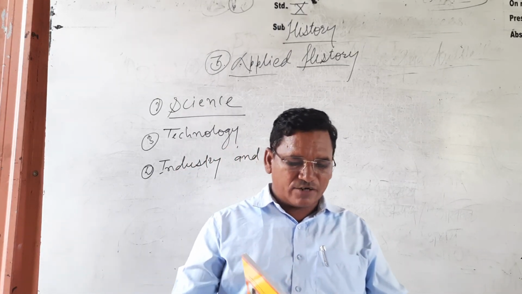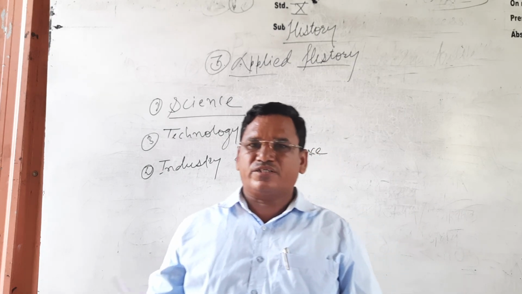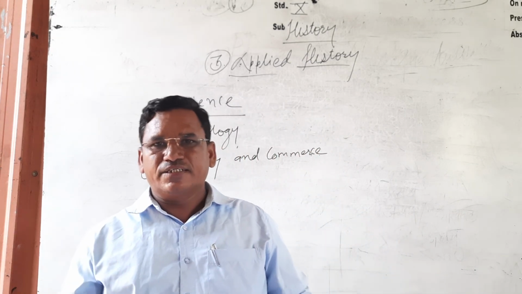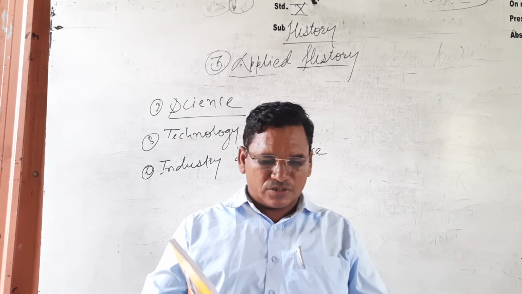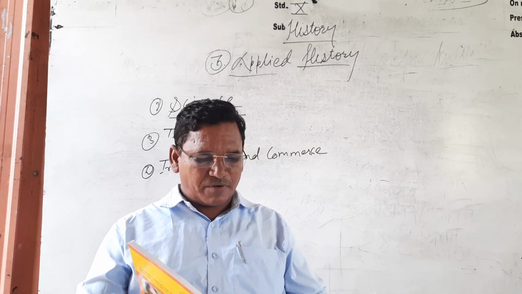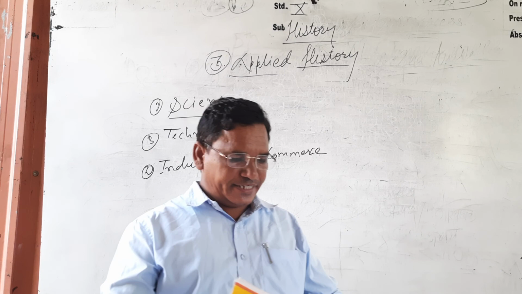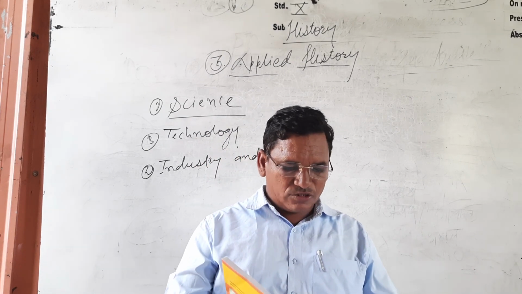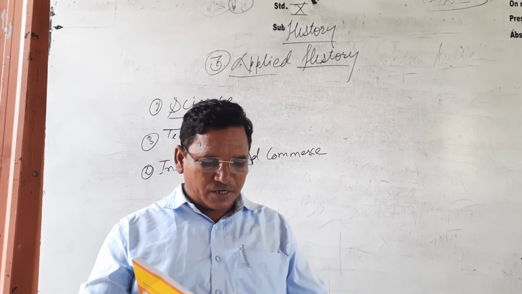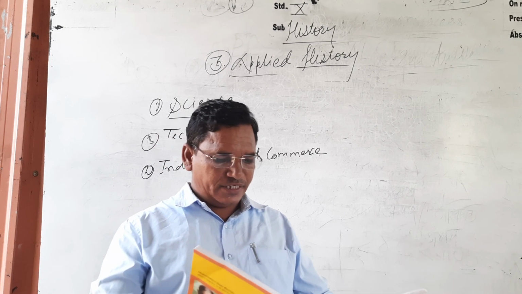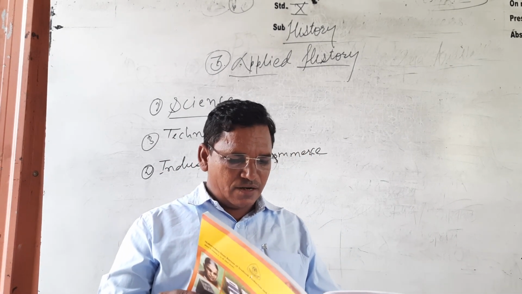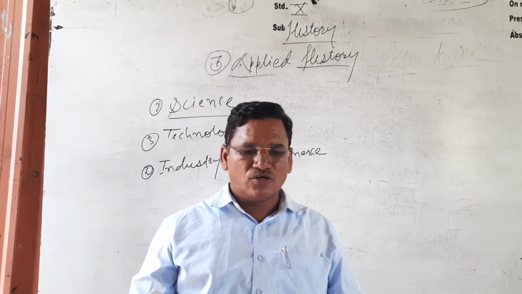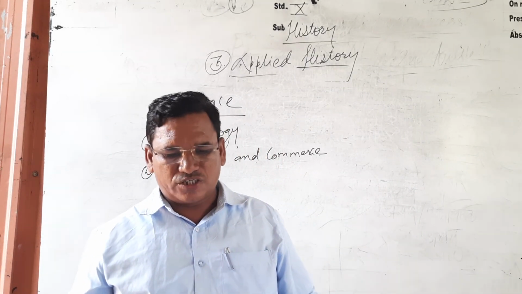Number 4, industry and commerce. If there is industry, it means there is commerce. The field of mutual social transactions expands with the growth of industry and trade. It also promotes continuous development of the network of cultural interactions. It is an integral part of the industrial and commercial management. It is essential to understand the history of this process.